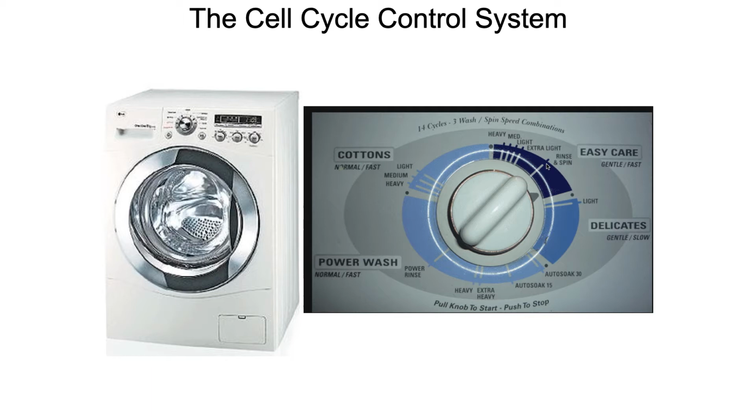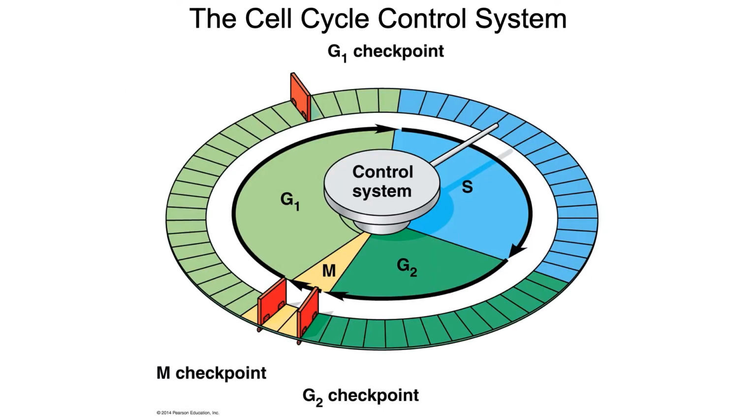And then it gets to the point where, okay, we've been rinsing. Are we ready to spin? That's another checkpoint. Have we drained the basin? If not, then we continue to rinse and we continue to drain. If it's drained, then we can go into the spin. And so each one of these various points in this control system acts as a checkpoint. And that's the same thing that happens with the cell cycle. There are three important checkpoints. There's the G1 checkpoint, the G2 checkpoint, and the M checkpoint.